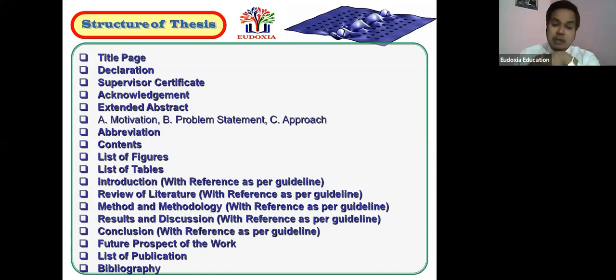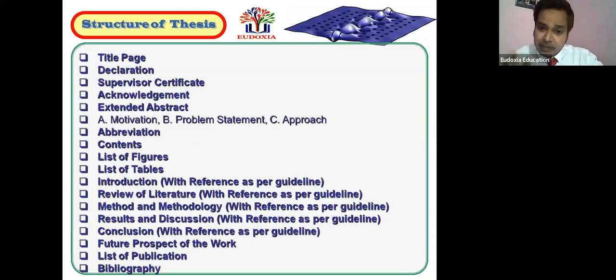Then the acknowledgement part, where you have to acknowledge the people. Then the extended abstract, which I have already explained, the statement of thesis. In that extended abstract, there should be the motivation, the problem statement, and the approach. What was the approach? Then abbreviations should be included, whether it is engineering, social science, humanities, management or law, if you are using terms which have abbreviations. Otherwise, you can avoid the abbreviations.